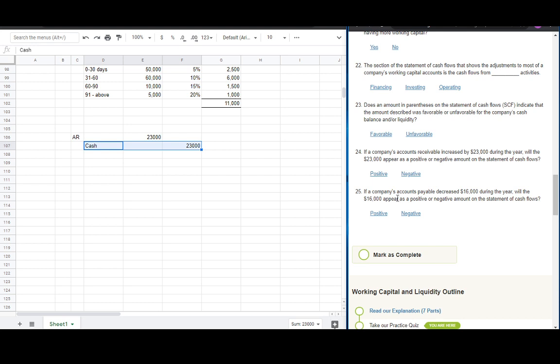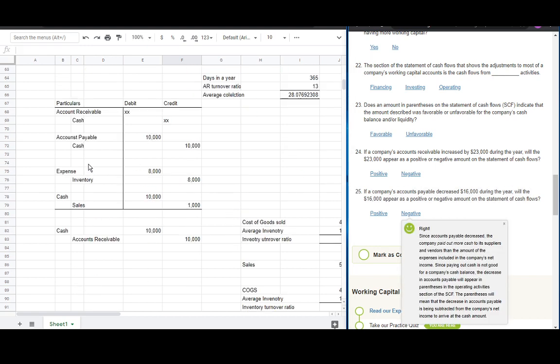And last number, if a company's accounts payable is decreased by 6,000, we debit accounts payable since it is going out, and the corresponding credit is cash of 6,000. So again, it is a negative amount.